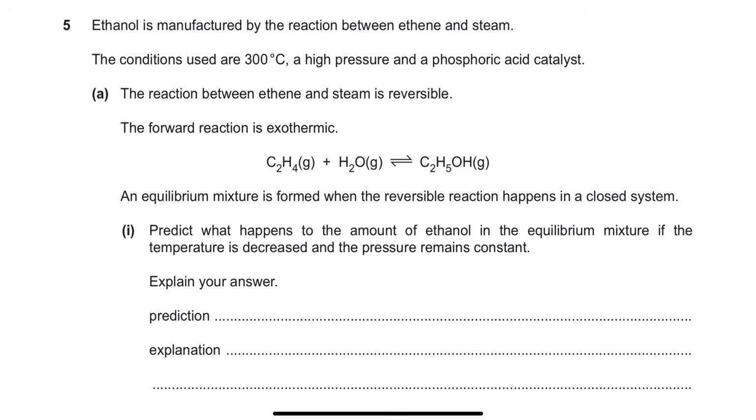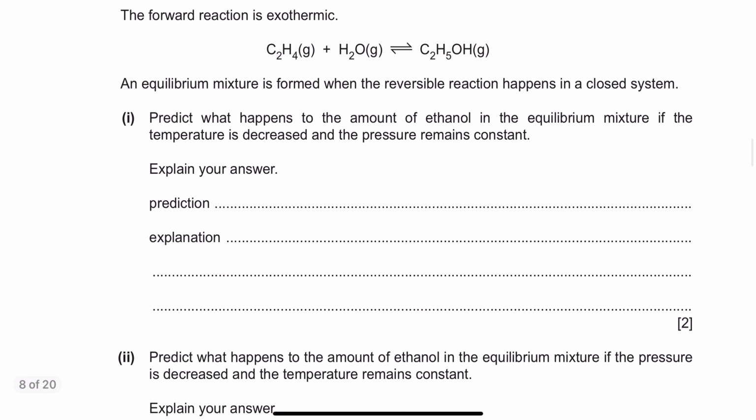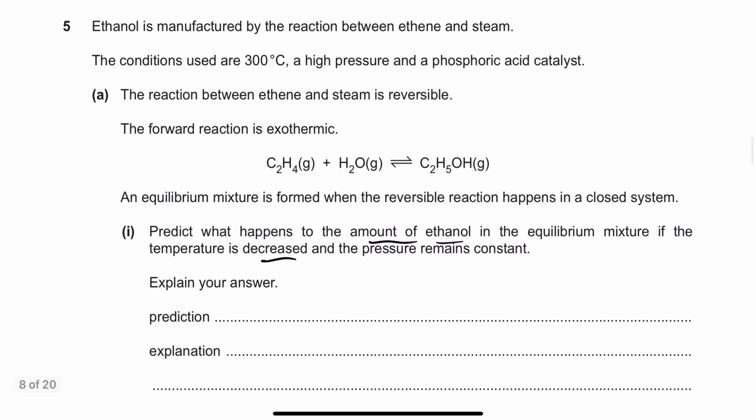Moving on, question number 5. Ethanol is manufactured by the reaction between ethene and steam. Conditions used are 300 degrees Celsius. An equilibrium mixture is formed, it's a reversible reaction. Predict what happens to the amount of ethanol in the equilibrium mixture if the temperature is decreased and the pressure remains the same. For temperature you need to know whether the reaction is endothermic or exothermic, and they've given you that. The forward reaction is exothermic, so the enthalpy change is negative, so forward is exo and backward is endo.